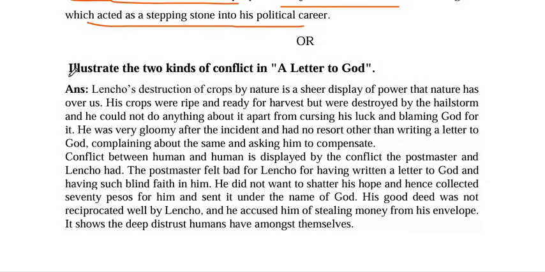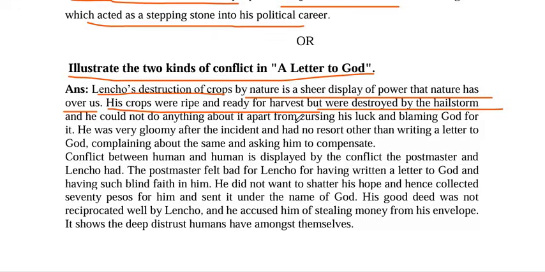Now let us see the choice question. Illustrate the two kinds of conflicts in A Letter to God. Lencho's destruction of crops by nature is a sheer display of power that nature has over us. His crops were ripe and ready for the harvest, but were destroyed by the hailstorm, and he could not do anything about it apart from cursing his luck and blaming God for it.